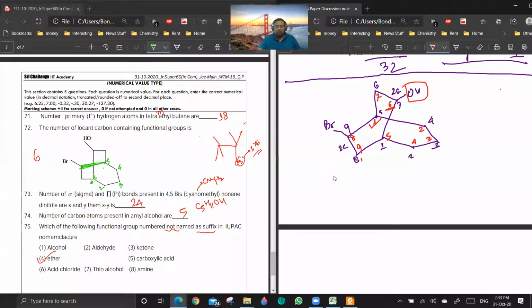Yes. But it's not clear in the diagram, sir. It's appearing like there is a carbon. Yes, sir, that is what even I got confused about. Yeah, that I can understand.